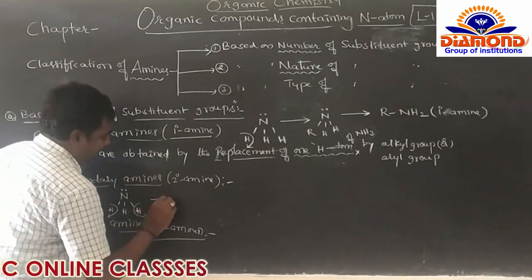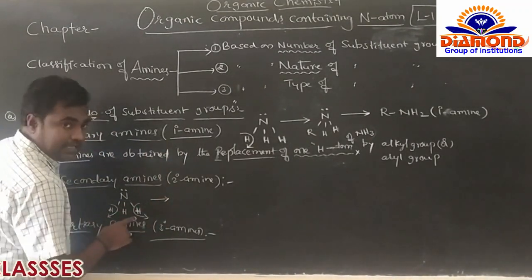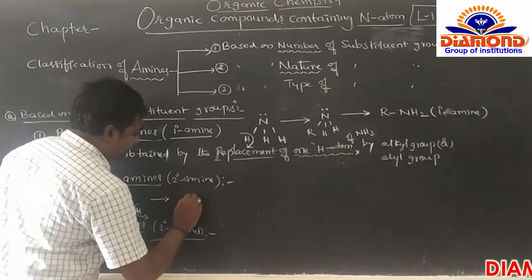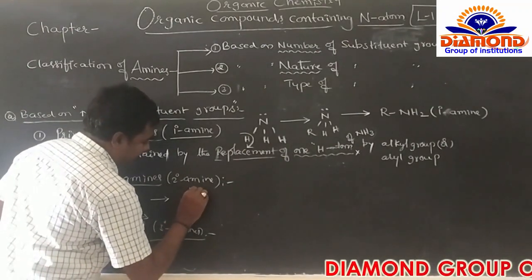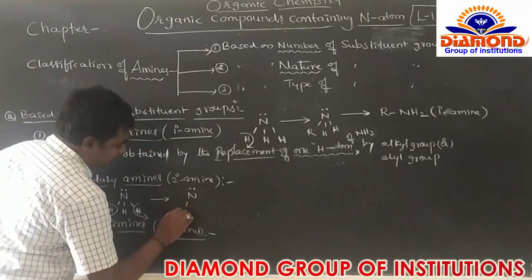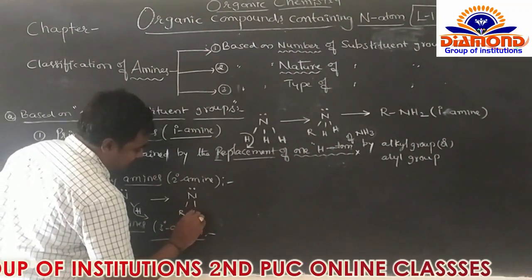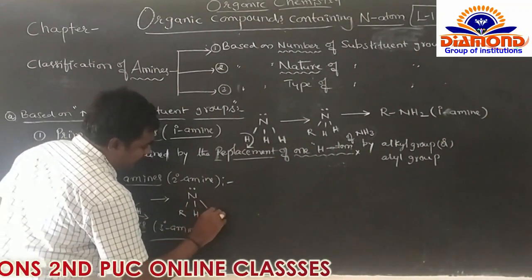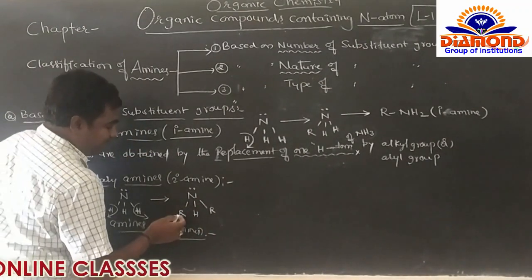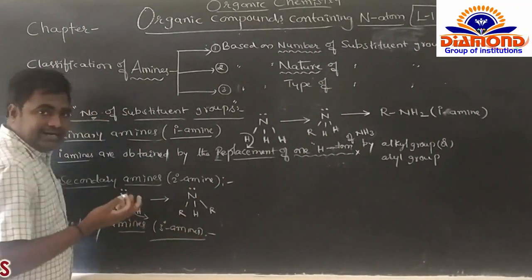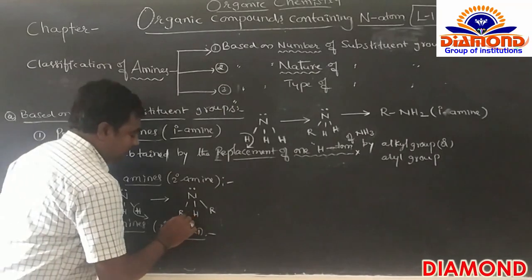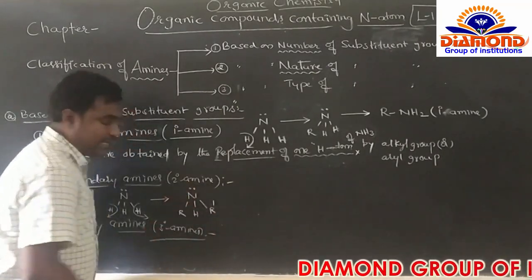Now इसमें alkyl group replace करेंगे ना. So ये lone pair of electrons, इसमें R replace. Again H as it is and last one में R replace. So R भी same आ सकते हैं, different भी आ सकते हैं. So it is taken as the R, it is taken as the R dash.